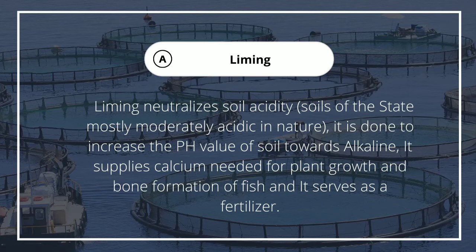Soils of the state are mostly moderately acidic in nature. Liming is done to increase the pH value of soil towards alkaline. It supplies calcium needed for plant growth and bone formation of fish and it serves as a fertilizer.